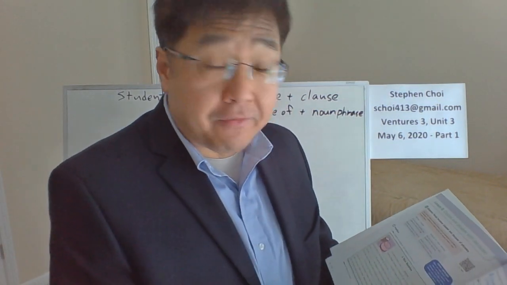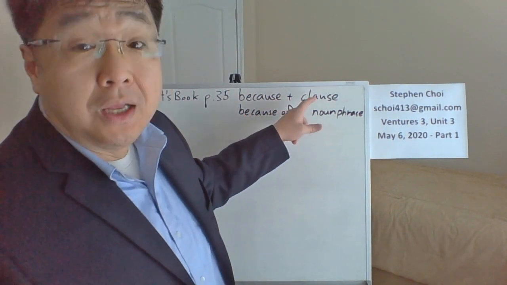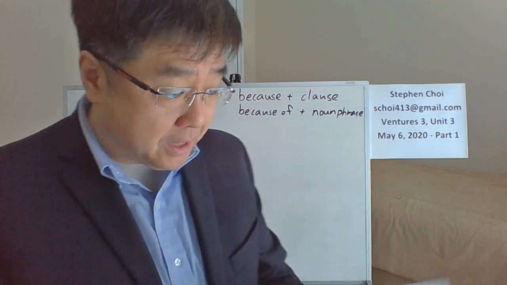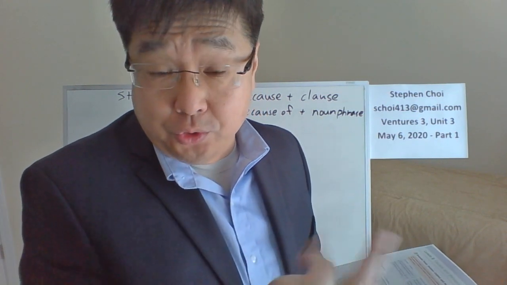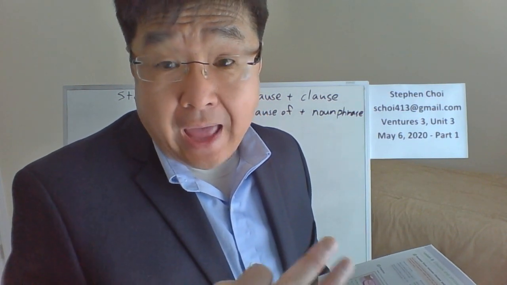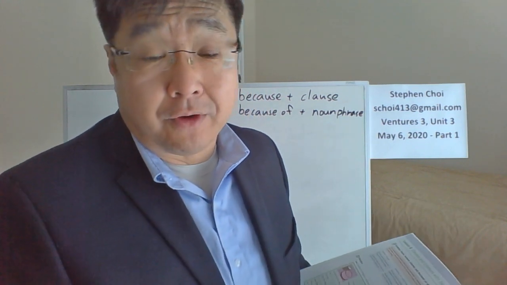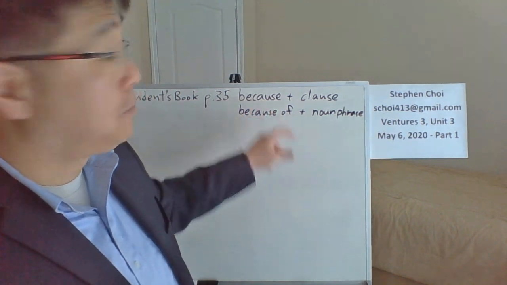Didn't have any eggs. Is that a clause or noun phrase? That's a clause, right? Didn't have any eggs. I didn't, so the subject is I or you. And did not have, did have. Not is the adverb. Did have is the verb, right? It has a subject and verb, so it must be a clause, so you have to use because.